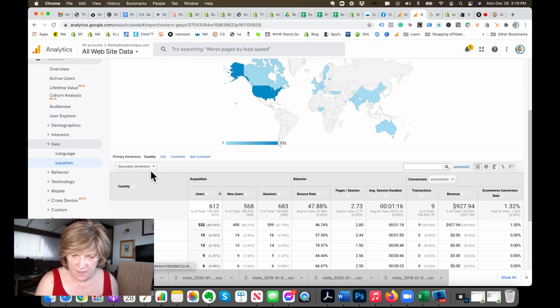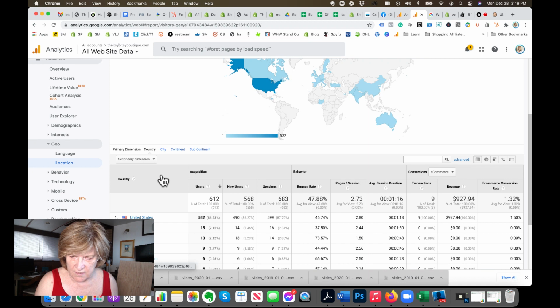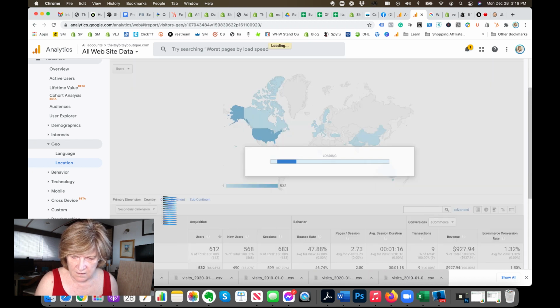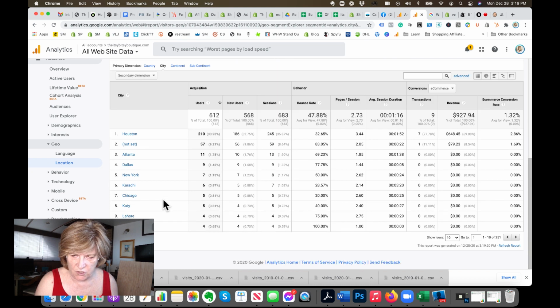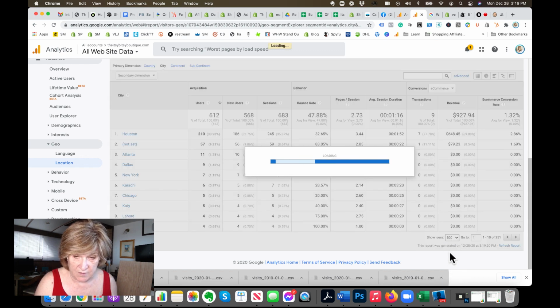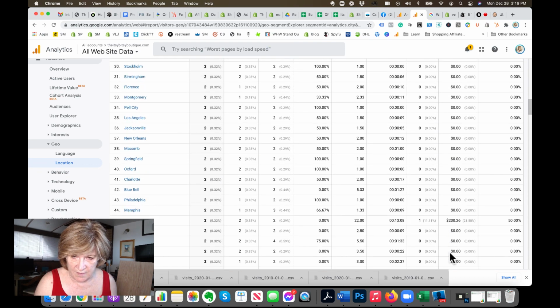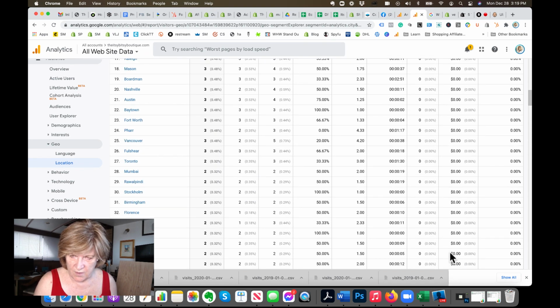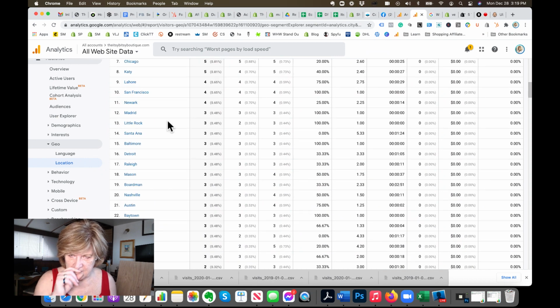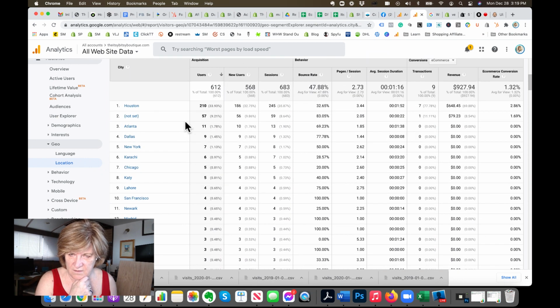So again, can we download this? City. So you can do country, city, because you do want to know what cities people are shopping from. And then what I would suggest is show rows, 500. Especially if you've been in business for a while, you'll have people from all over the place. 1, 1, 1, 2, 2, 2, you're not worried about those. You want to know, okay, so Fort Worth, 3 sales, Chicago, 5 sales, Houston, obviously Houston for Itsy Bitsy is her biggest traffic.